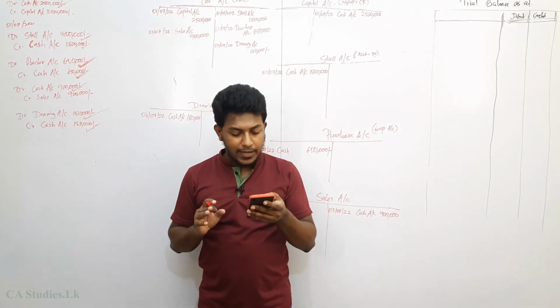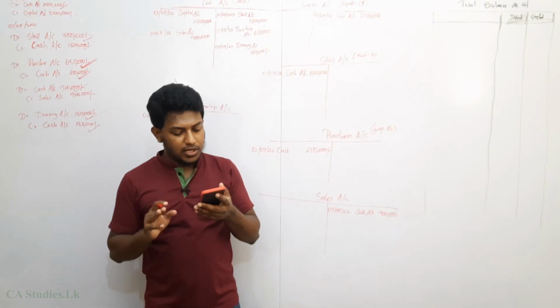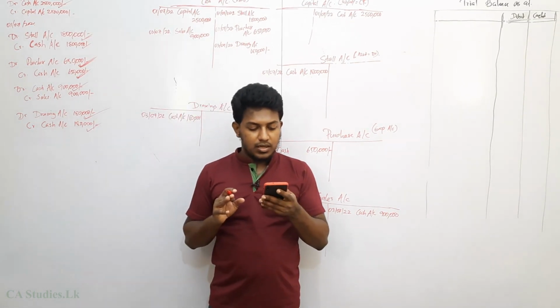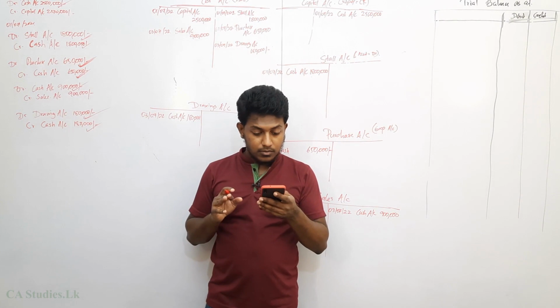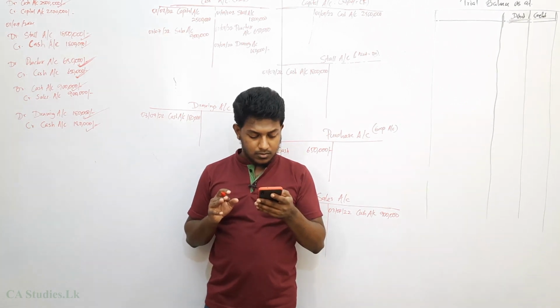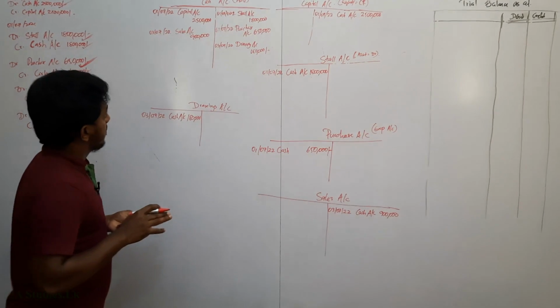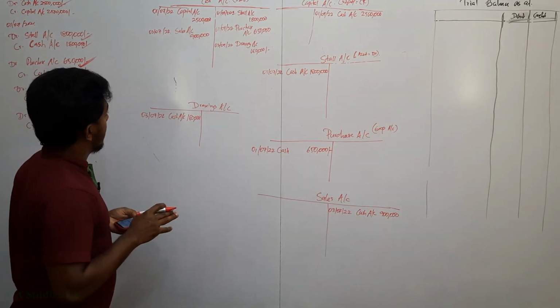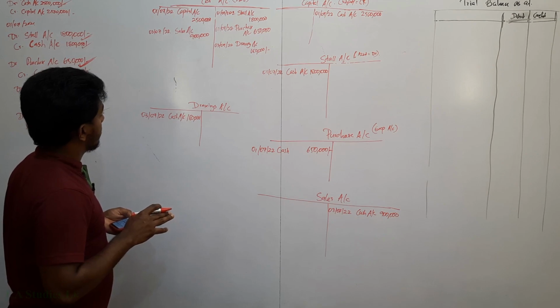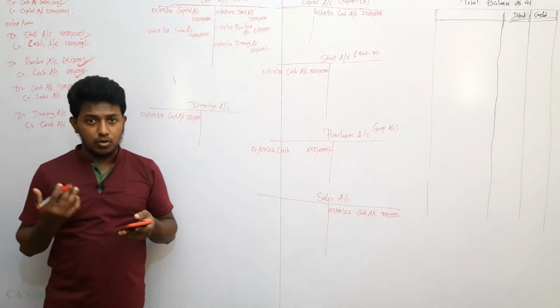So on 10th July, Lisara is going to purchase 7,40,000 worth of goods again.